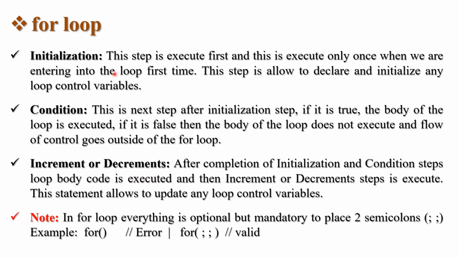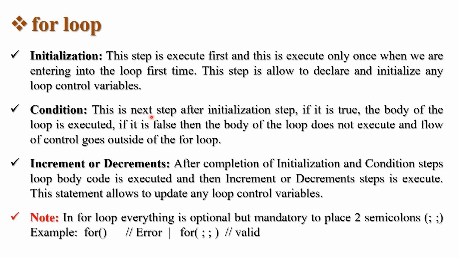So what is initialization? This step is executed first, and it is executed only once, when we enter the loop the first time. This step allows you to declare or initialize any loop control variable. Like I said earlier, if I write I equal to 1, then it will be initialized only one time, and then the increment or decrement operator will be executed to update the value of that particular variable.